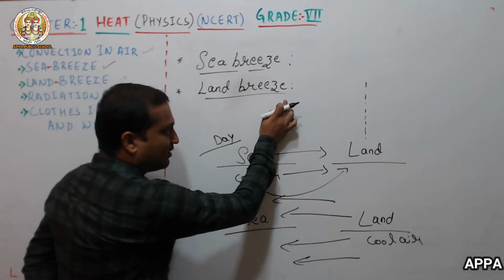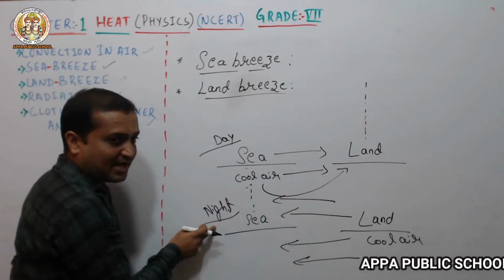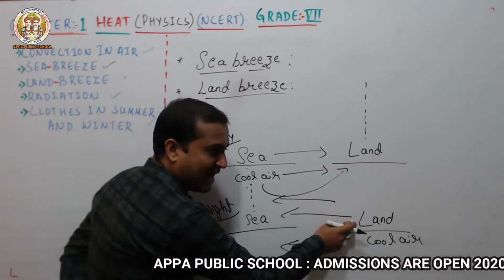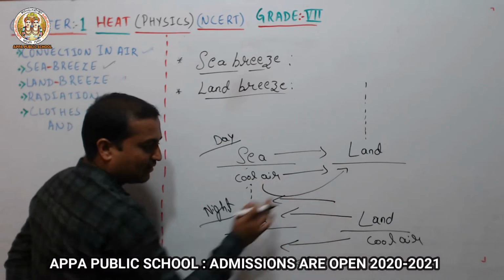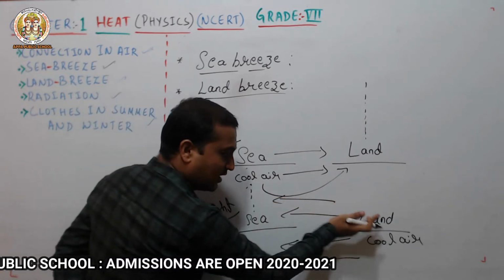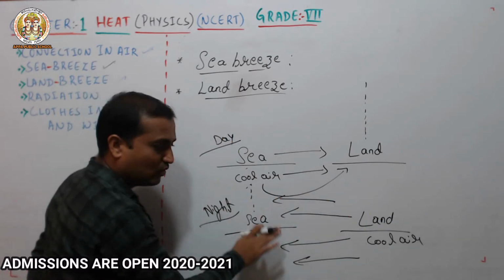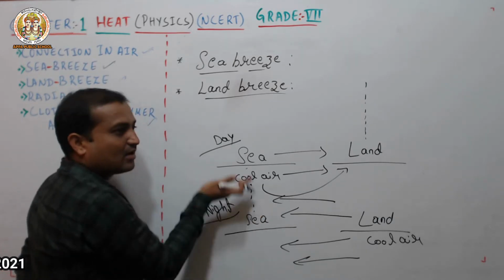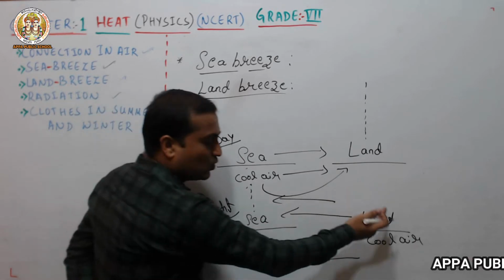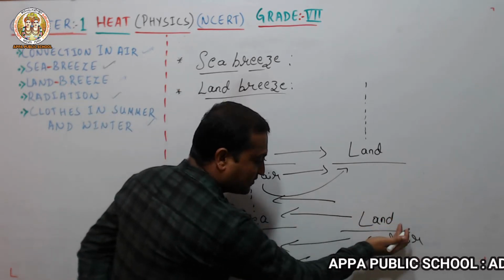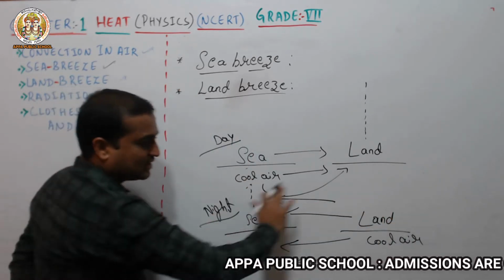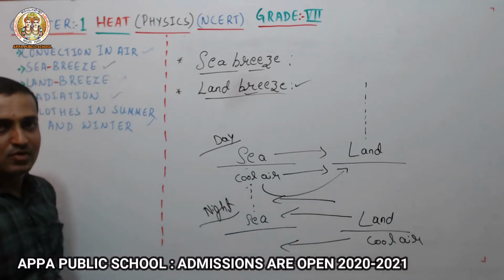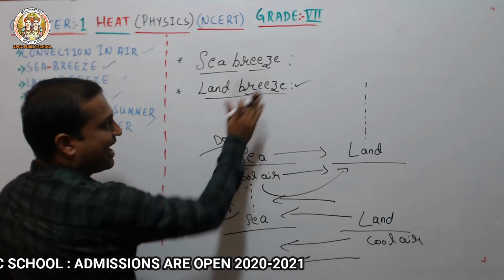And what about the land breeze? During the night time, the sea cools down more slowly than the land. The land cools early and the sea takes time to cool down. So the warm air present over the sea rises up, and the cool air present on the land moves towards the sea. This process we call a land breeze. Got it?